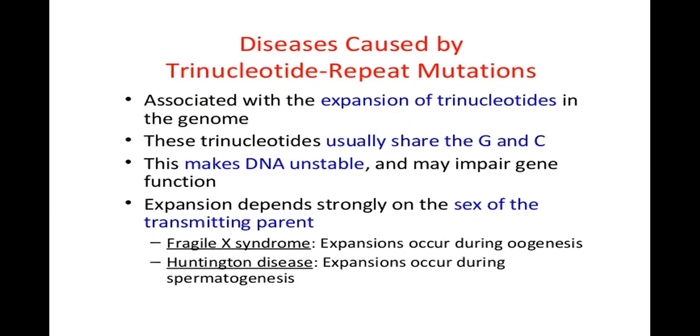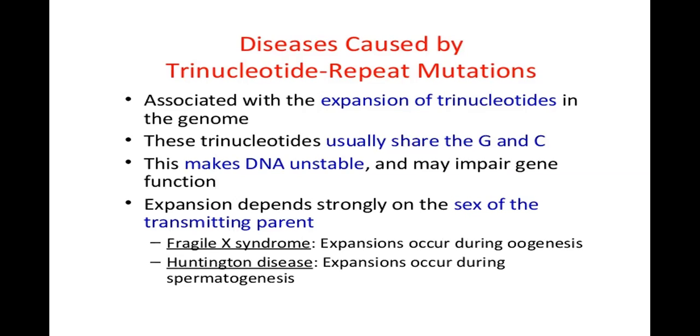The trinucleotide repeat mutation diseases are associated with the expansion of trinucleotides in the genome. These trinucleotides usually share guanosine and cytosine, G and C. This makes DNA unstable and may impair gene function. Expansion depends largely on the sex of the transmitting parent.